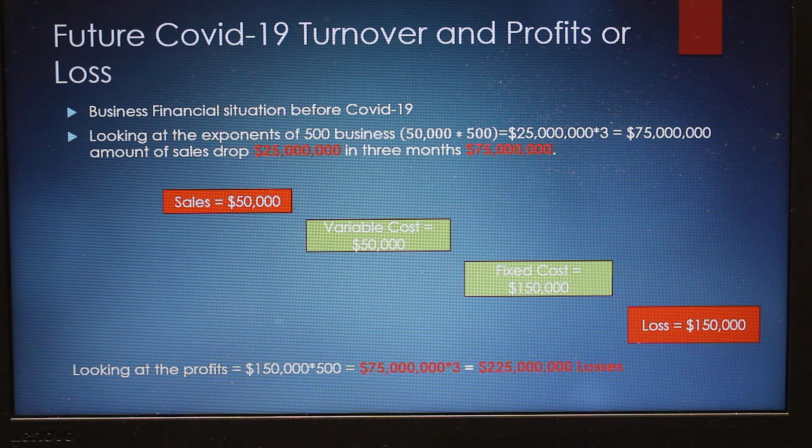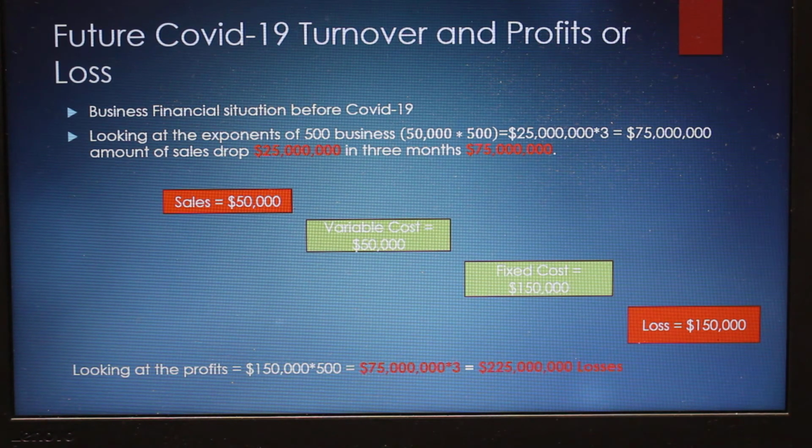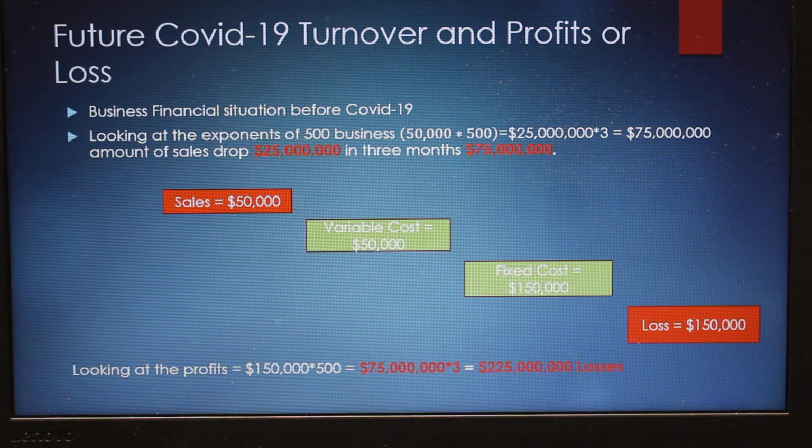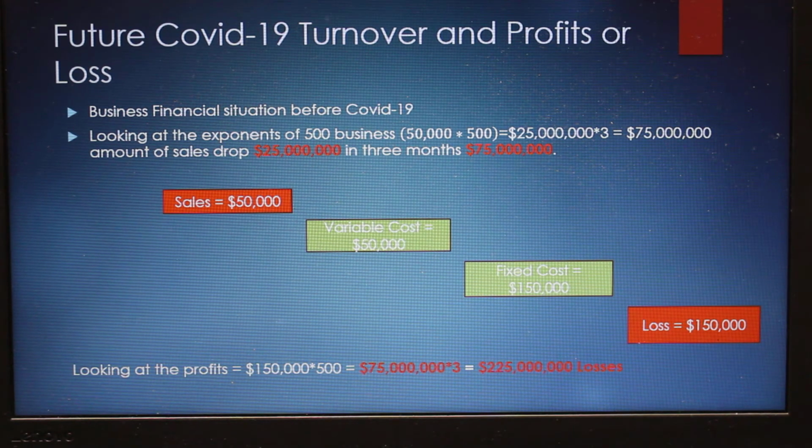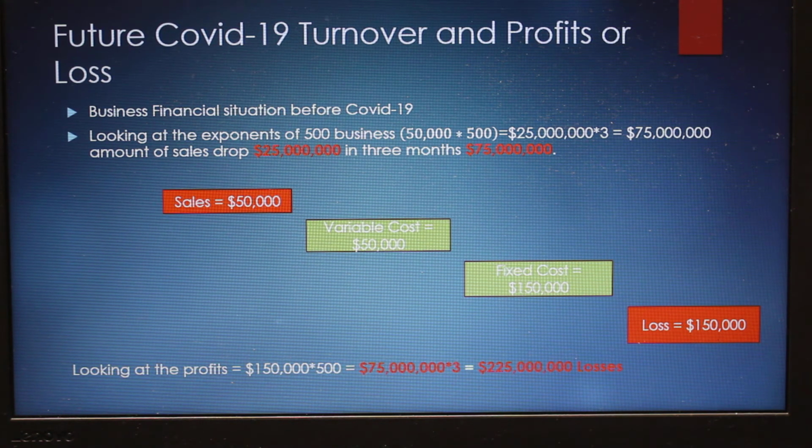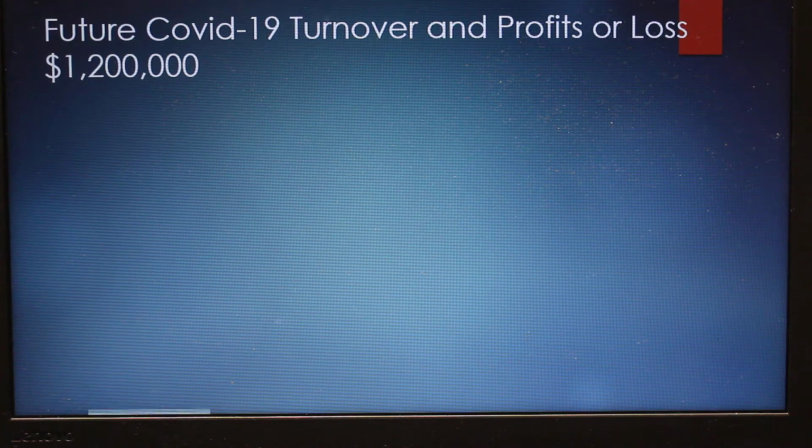Previously, with Corona in the picture, the loss was 70,000. After Corona is dealt with and we're having a phased return, well, it's not going to be totally eradicated, but for the first interim, it would be about a phased return. We will have losses of 150,000, which is twice the scenario with the lockdown. If we extrapolate this for 500 businesses, that would be 75 million in losses, or 225 million in losses over a 3-month period.